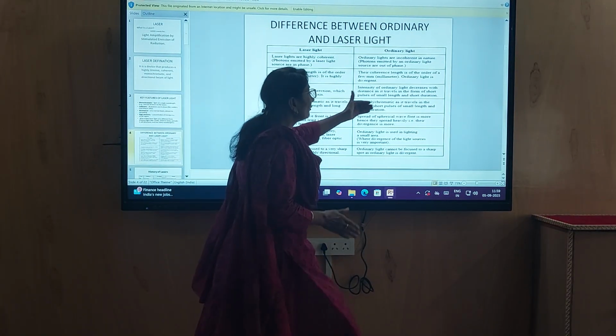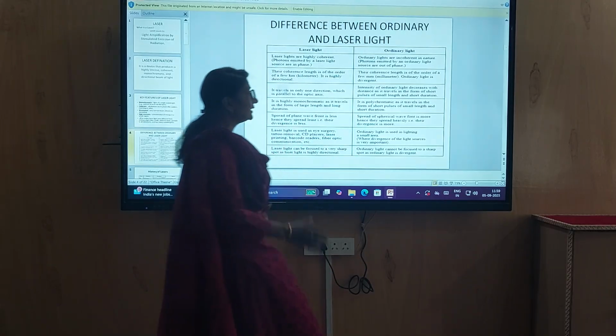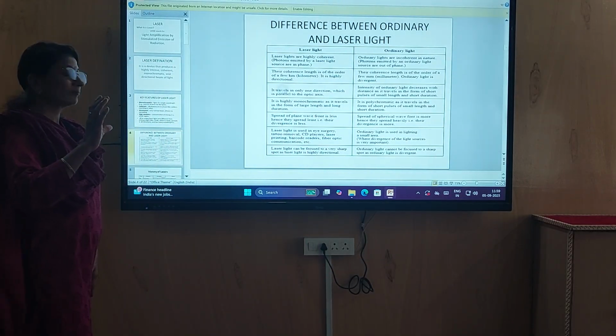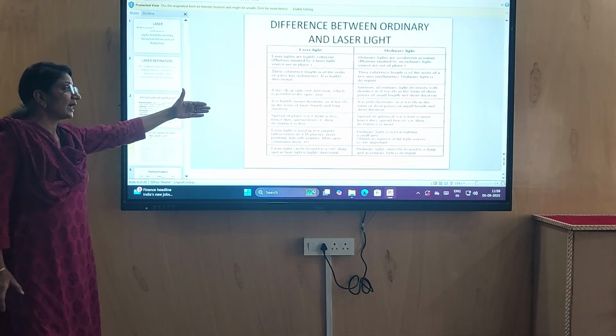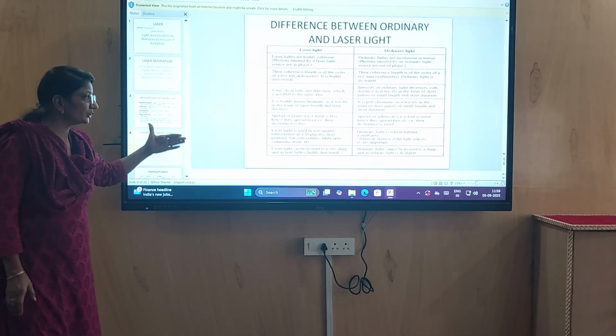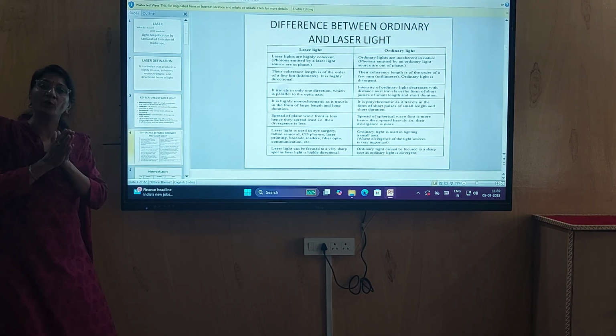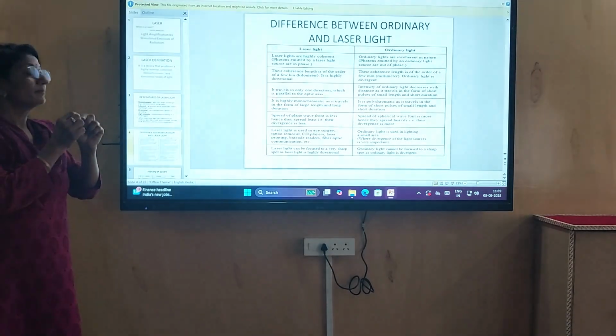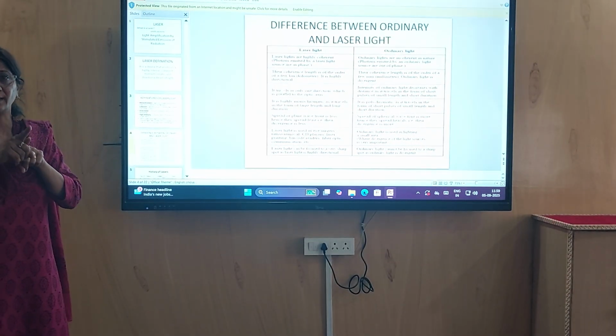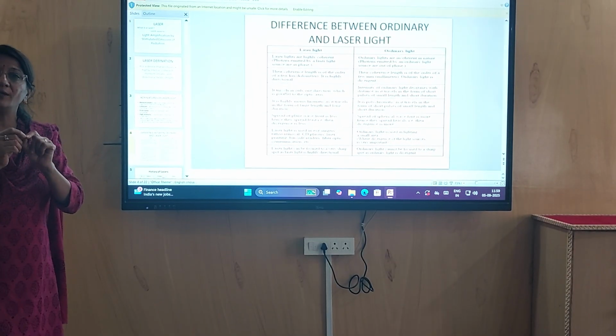It travels in the form of small pulses of small length and short duration. Now, laser light is highly monochromatic in nature. It travels in the form of large length and long duration. Monochromatic means it is light of a single color. It is light of a single wavelength.